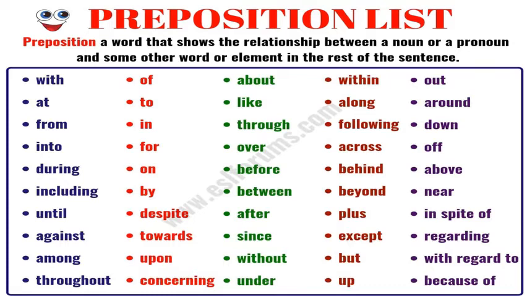Here you can see the single words, which are the simple prepositions: with, at, from, of, about, within, out, around, along, following, down, across, behind, beyond, plus, except, but, without, since, under, concerning, upon, towards, despite, against, among, throughout, until, including, during, regarding, in spite of, near, above, of. These are all the words which come under simple prepositions. So let's move on to our next slide.